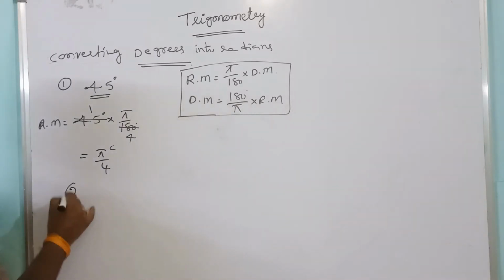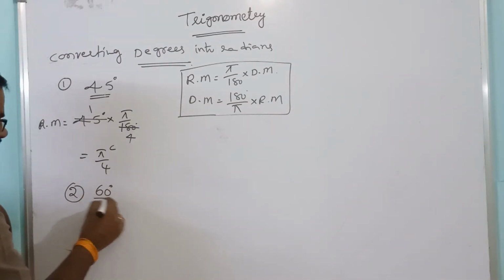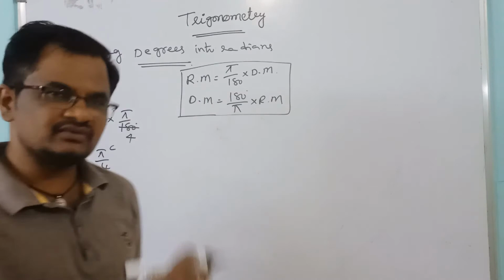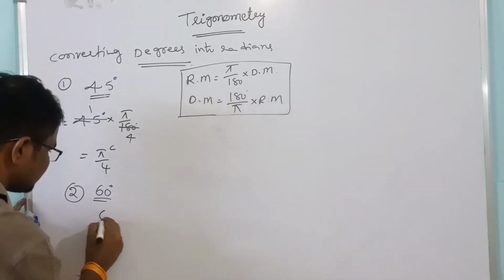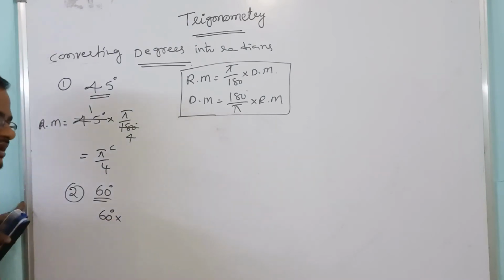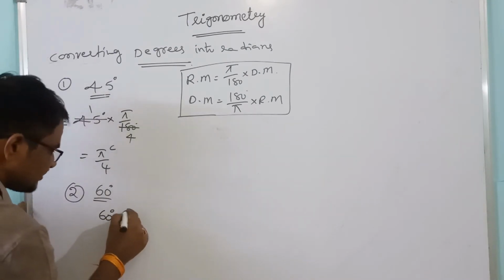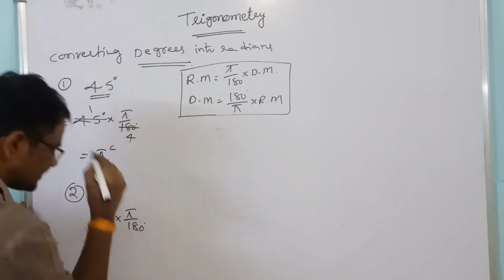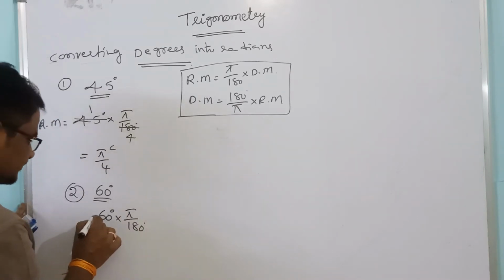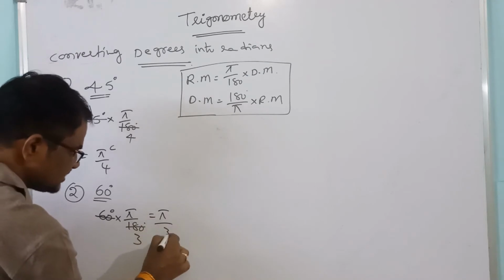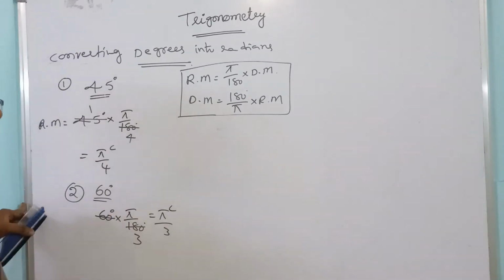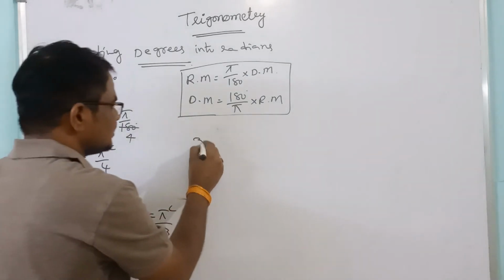Next, suppose you take 60 degrees. Convert 60 degrees into radians. For converting to radian measure, multiply the degree measure by pi by 180. How many times? 3 times. That is equal to pi by 3 radians. Next, third one.